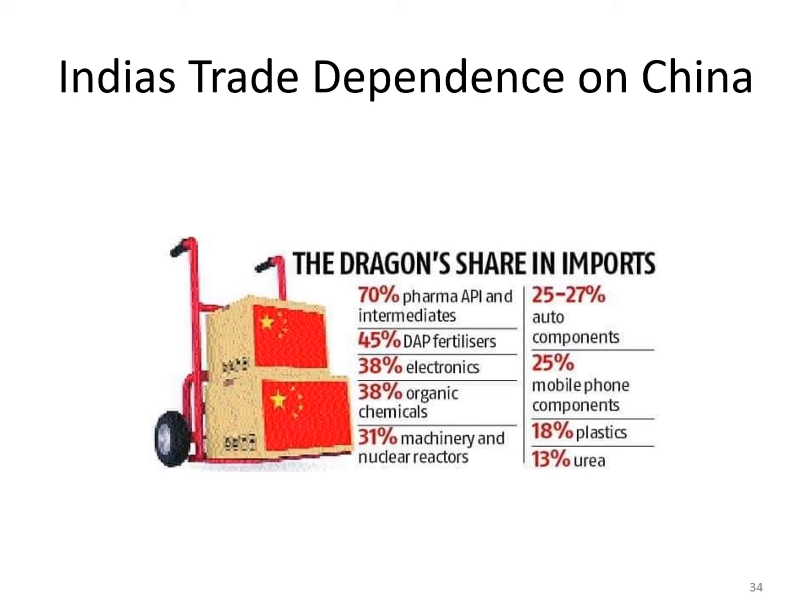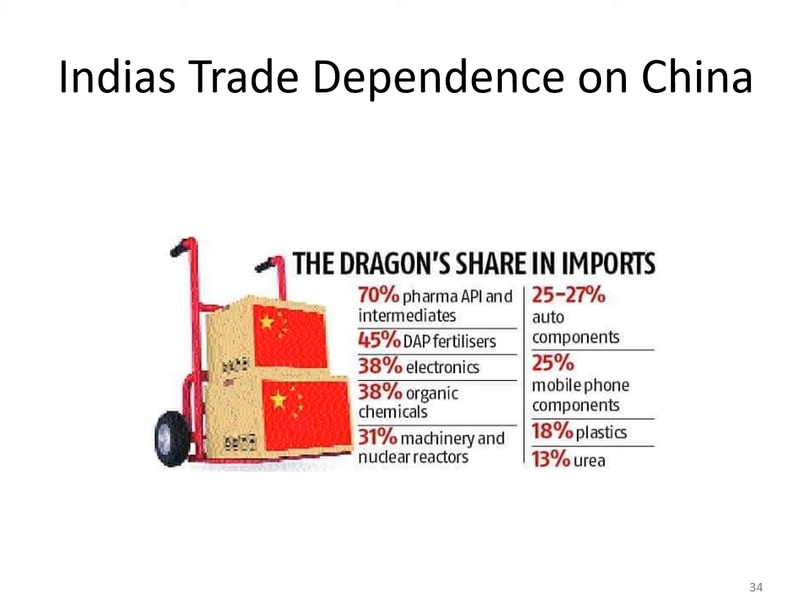45% of our fertilizers are coming from China. 38% of electronics from China. 38% of our organic chemicals from China. 31% of machinery and nuclear reactors from China. 25 to 27% of our auto components from China.